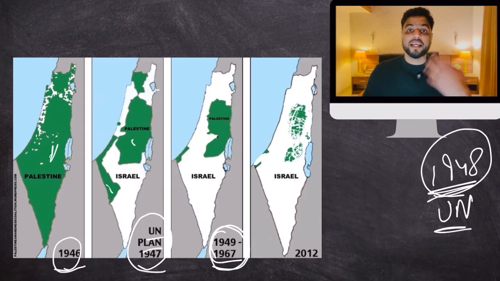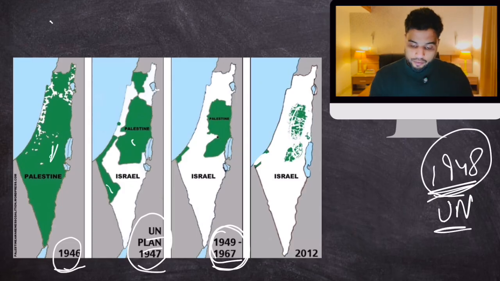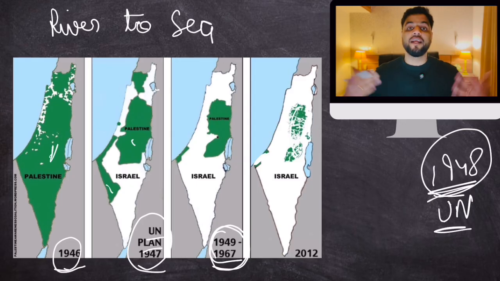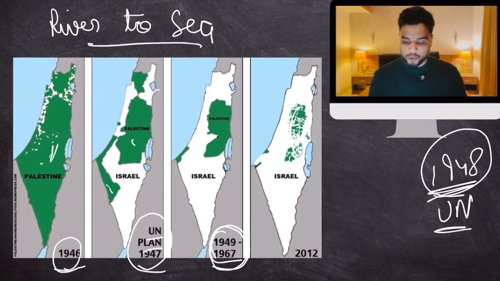Now, you must have seen Palestinian protesters saying this line, "From the river to the sea, Palestine shall be free." This is the slogan they use. What do they mean by this? From the river, that is the Jordan River over here, to the sea, the Mediterranean Sea, Palestine shall be free. Basically, they are saying we will eliminate the state of Israel, which is not acceptable.